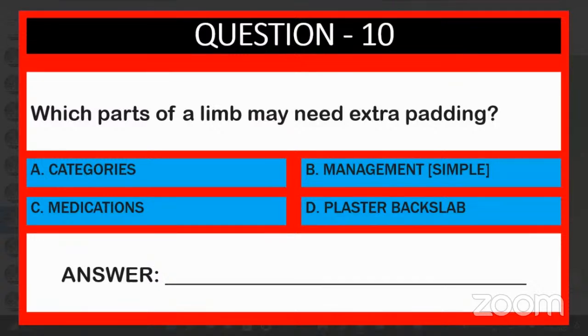Extra padding for what? Categories, management, medication, plaster, backslab. Management, sir. Careful. Which parts of a limb in a backslab may need extra padding? Backslab, sir. Plaster. Be very careful. Think twice. No need to hurry, okay?